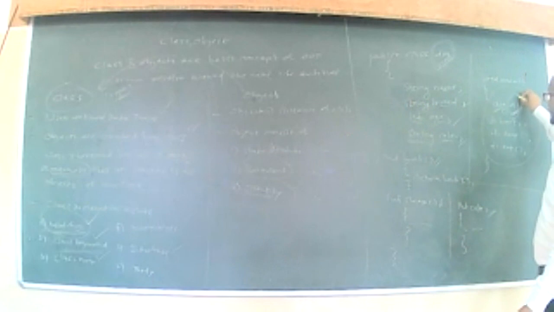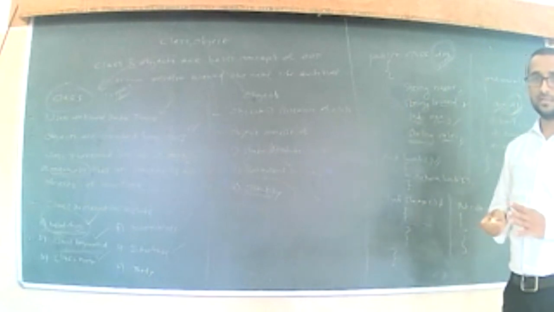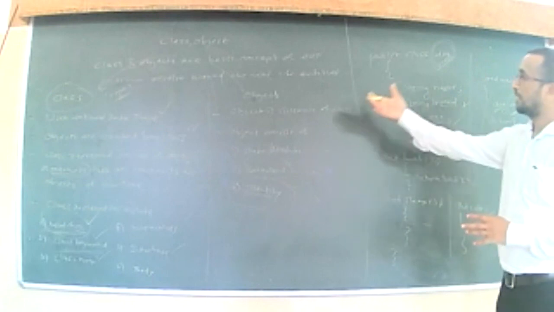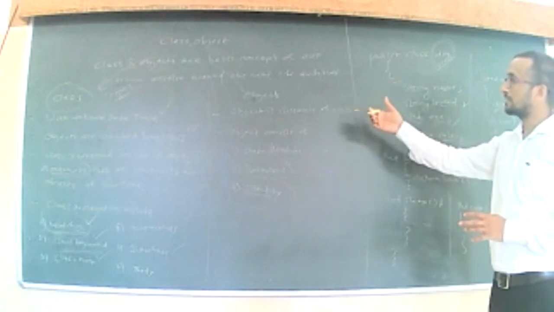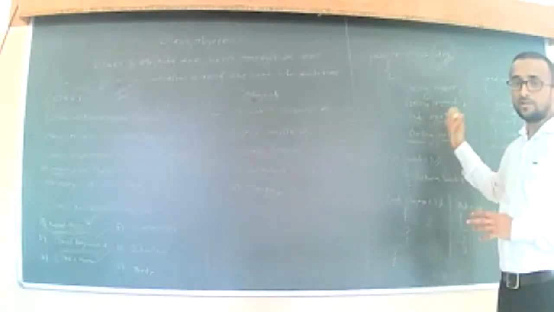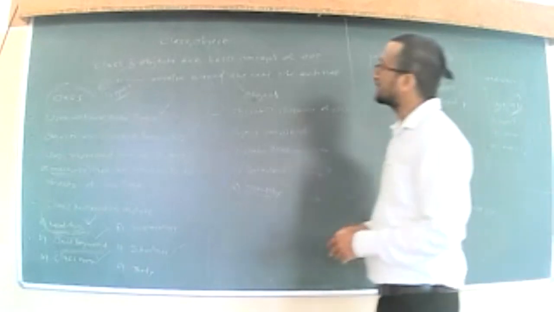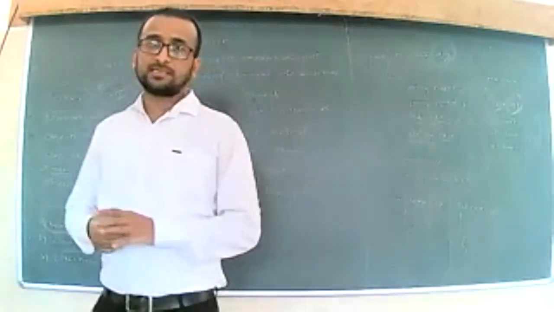The states, attributes and behavior are an instance of our class that we define with this class. So this is the class and the objects.